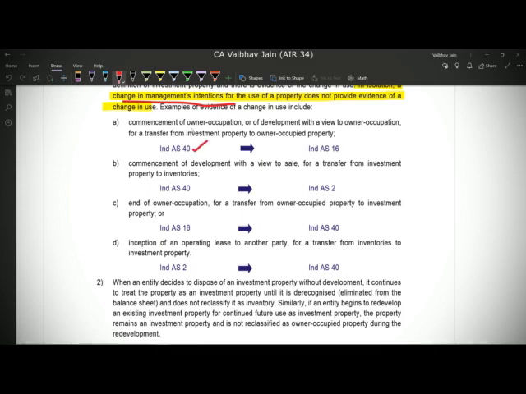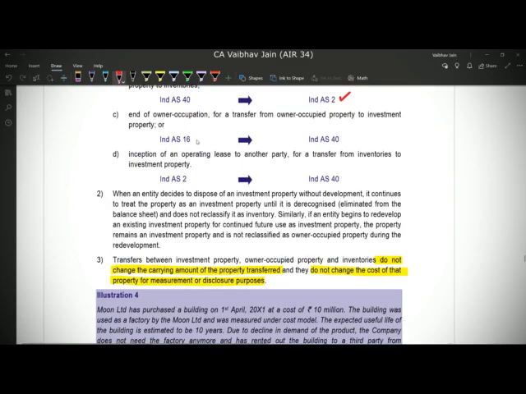Now if there is a commencement of owner occupation, or development with a view to owner occupation, for a transfer from investment property to owner occupation, then from Ind AS 40 we'll jump to Ind AS 16. Similarly, if there is a commencement of development with a view to sale, in that case we'll jump from Ind AS 40 to Ind AS 2. Now similarly, if we have an owner occupied property and such owner occupation is ending, then we can jump from Ind AS 16 to investment property, Ind AS 40.